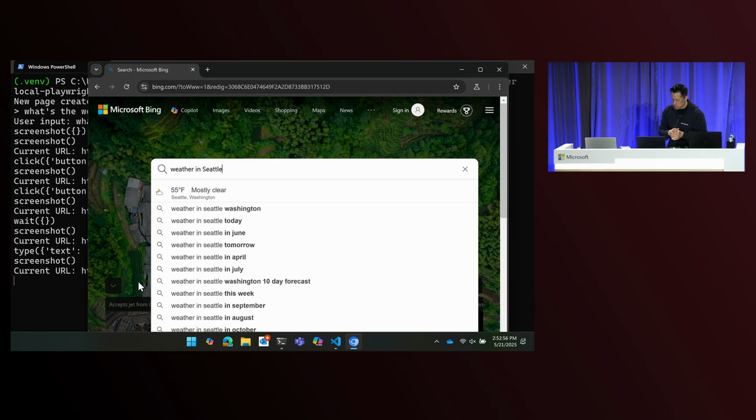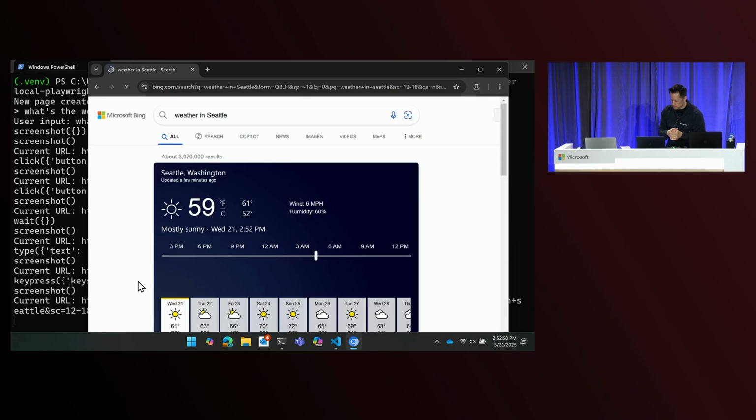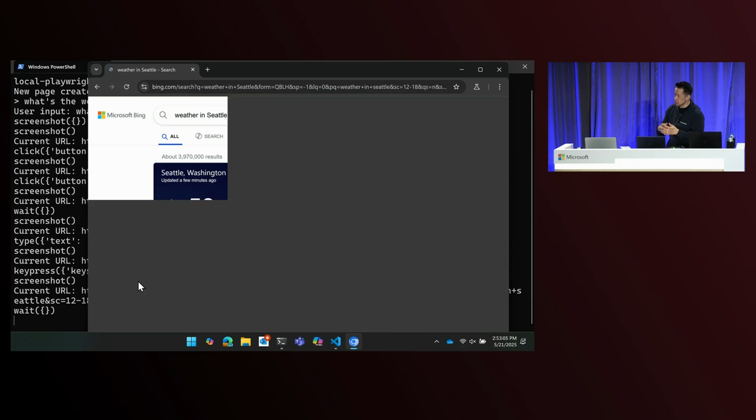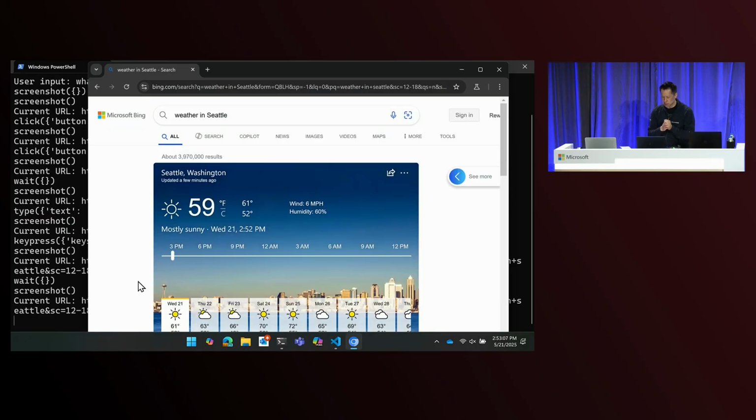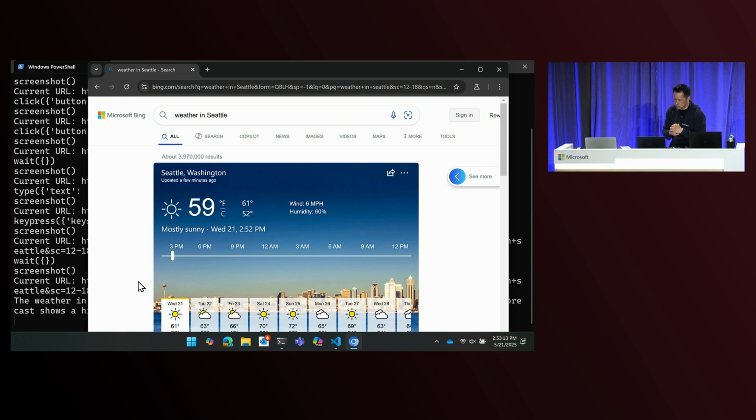And then hopefully, it'll come back with the right thing. So you can see it already has enough information. Sometimes it decides to click on stuff to keep going. Hopefully it doesn't do that. Hopefully it just stops now and says, I know the answer. Nope, there you go. So it did stop.